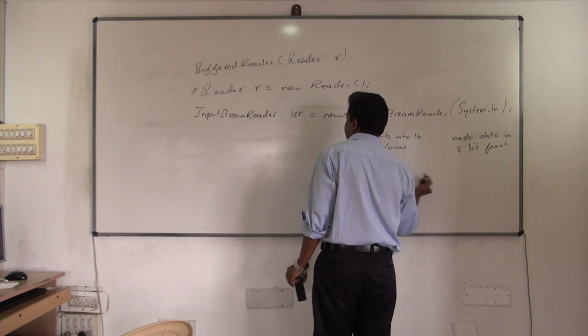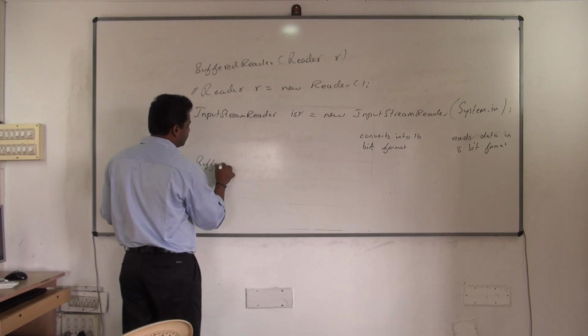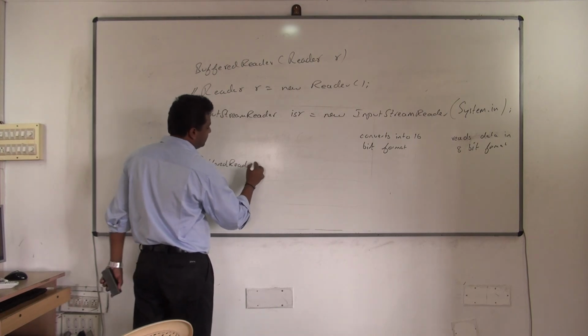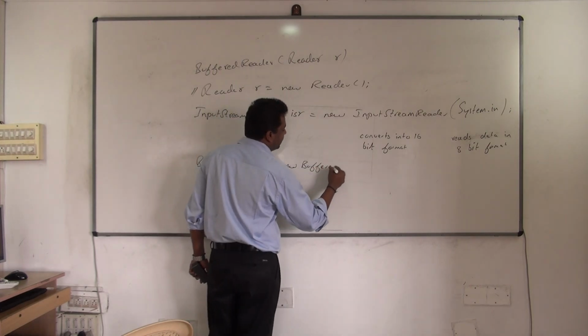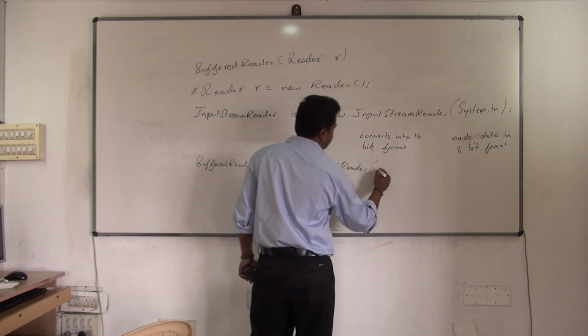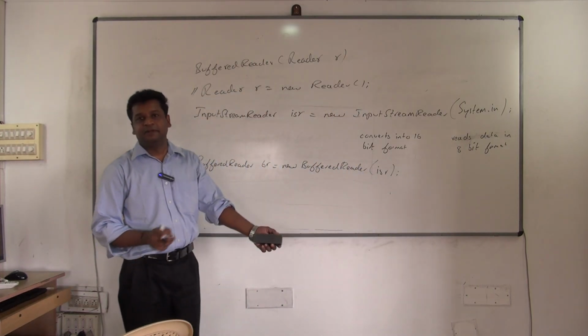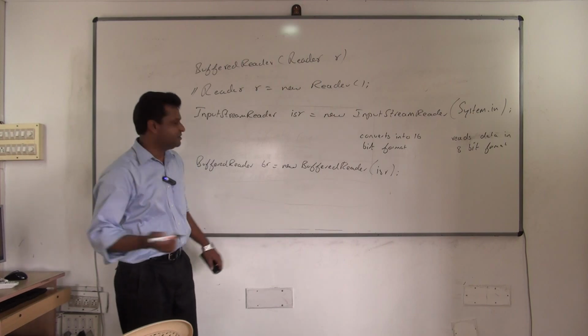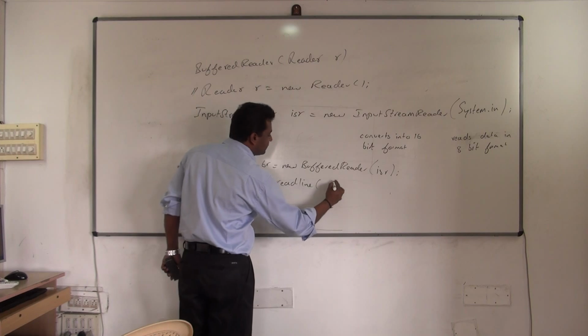So once it is converted, all you will do is what? Now see here. BufferedReader br = new BufferedReader. I can pass this object now. Which object? It's a subclass of Reader, so I can pass it. Now it is ready. br.readLine. What will it do?